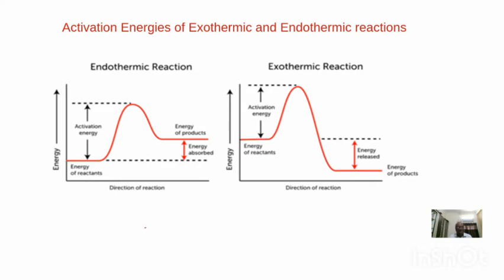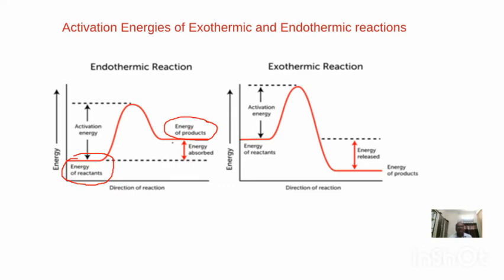In an endothermic reaction, if you see the energy of reactants and products, the energy of reactants will be less compared to the energy of products. Means lower energetic reactants are converting to high energetic products. How is it possible? Just by absorption of heat.